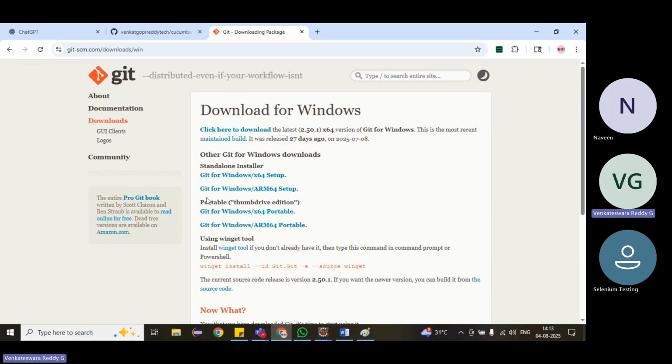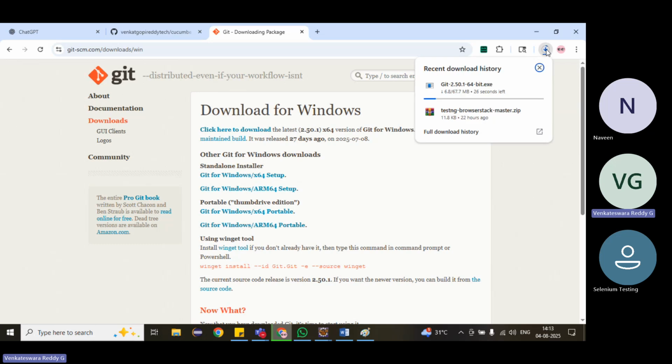Next step, you can choose an installation server, or this simple one. We can go with the standalone installer. Just click on it and it will download the file.